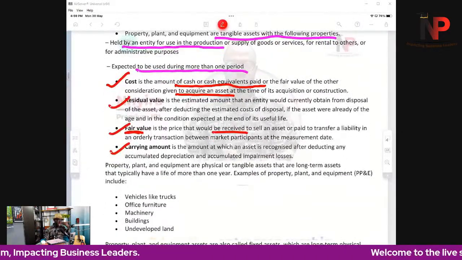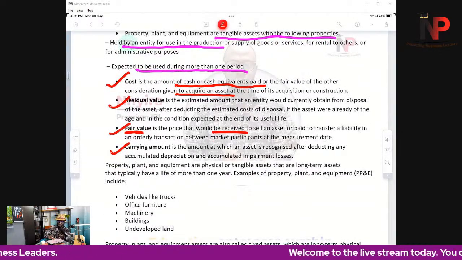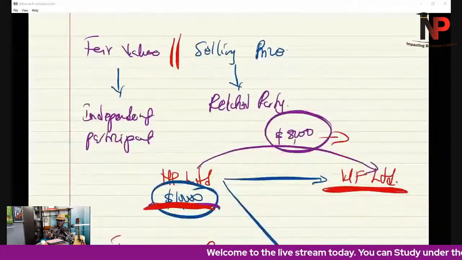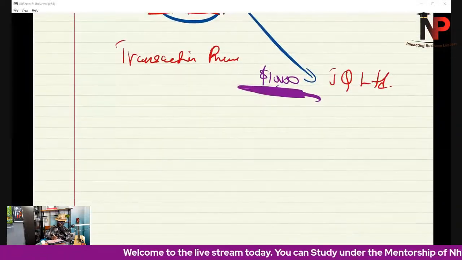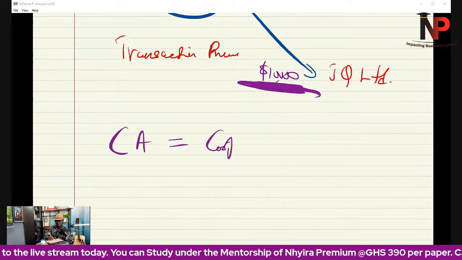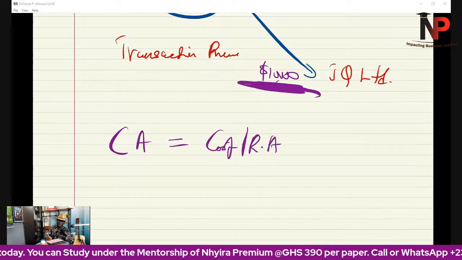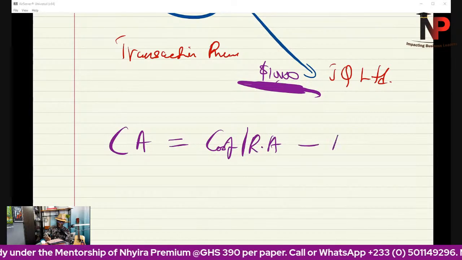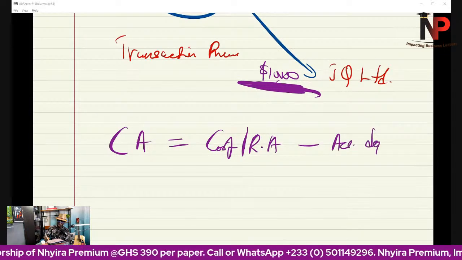Then the last thing is carrying amounts. You know those already from KG2. The carrying amount, or carrying value, of an asset is simply the cost of the asset or the revalued amount of the asset minus accumulated depreciation or impairment loss.